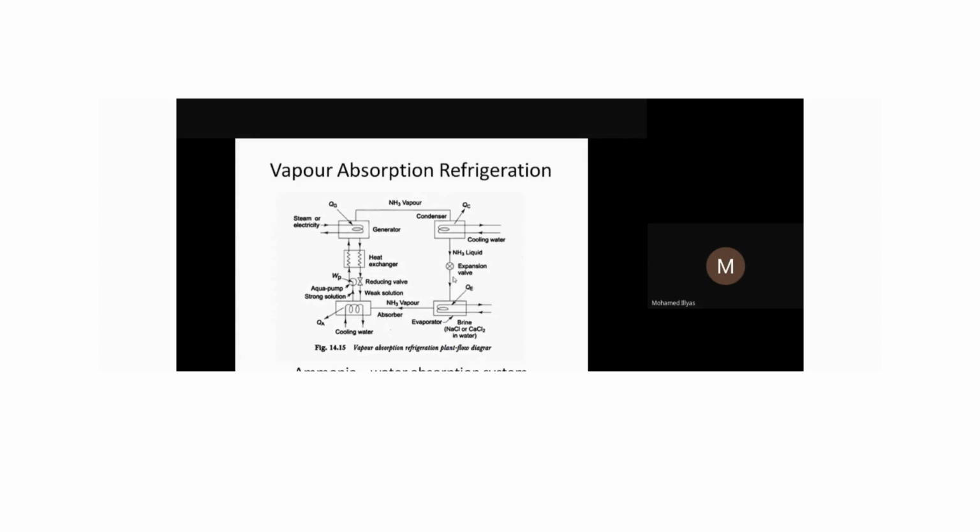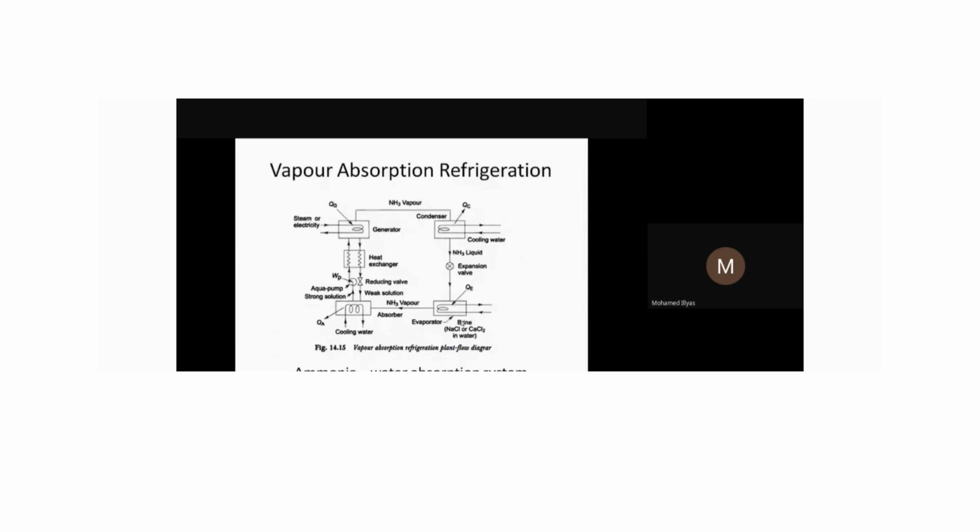Of this ammonia. So the cold ammonia in the liquid form, it is at low pressure. Cold ammonia in the liquid form will enter into the evaporator here. So whatever the load, we keep it here. For example, a sodium chloride brine solution, salt water, they are cooling it. Otherwise, whatever the load, we keep it here.